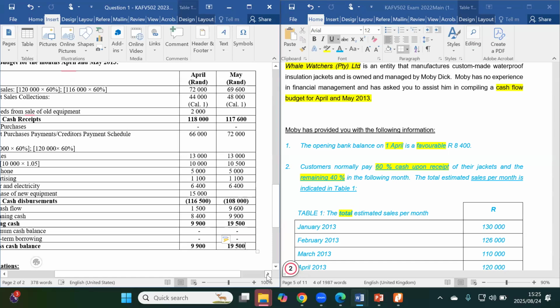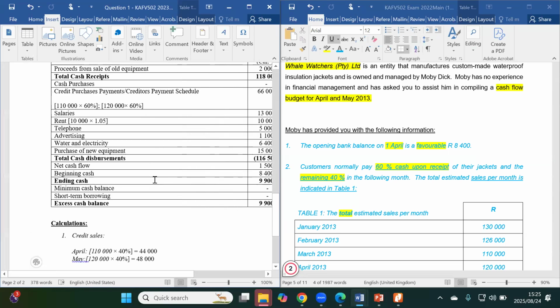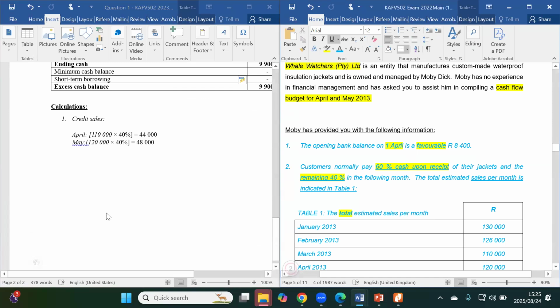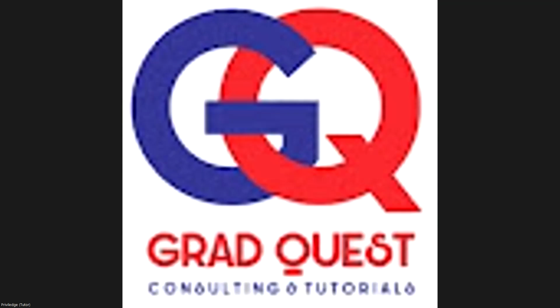Let's discuss it in part B, so that by today we are done with cash budget. We are touching something else next week. As far as this part is concerned, that was all, my sister, as far as 2022 is concerned. Now we are going to look at the 2021 questions shortly. So when you rejoin on that very same Zoom meeting link, I think just in the next 5 minutes, then we can begin.